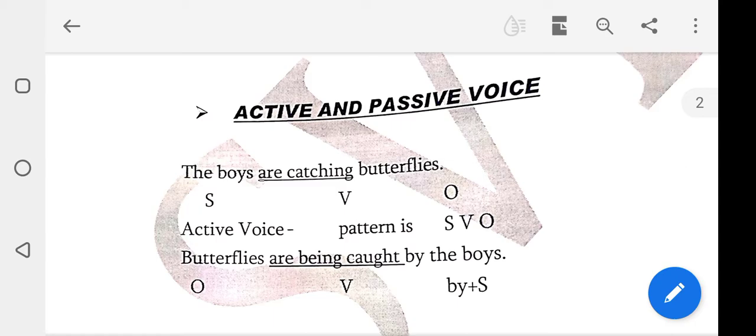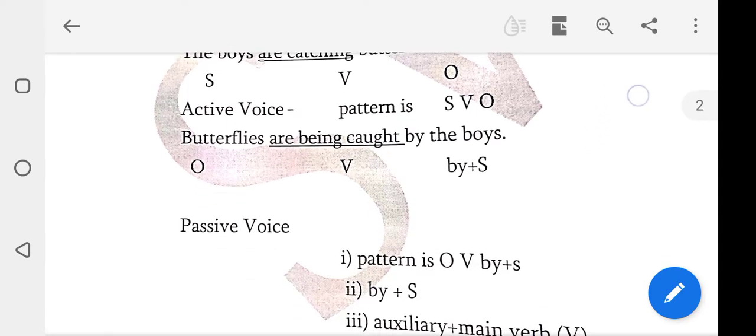Listen, students. The boys are catching butterflies. The boys is the subject, catching is the verb, butterflies is the object. The active voice pattern is subject, verb and object. See, students, first of all you should write the object. Butterflies are being caught by the boys. Catch, caught, caught: catch is verb 1, caught is verb 2 and verb 3 is also caught. So, butterflies are being caught by the boys.